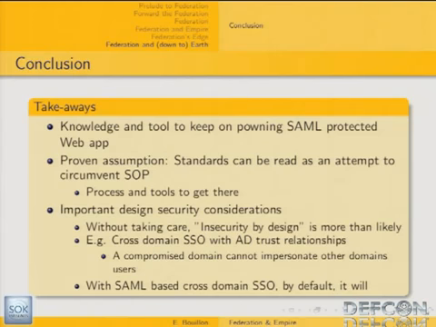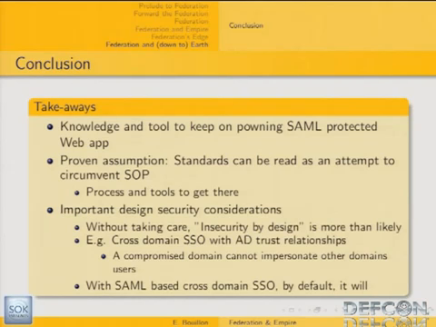So the main takeaways of this presentation are, first, knowledge and tools to keep on properly assessing SAML-protected web applications, and how to adapt the classical web application scanner and tester tool set to cope with SAML-protected web applications. Then, the proven assumption that the standards can be read as an attempt to circumvent the same origin policy. So you've got the tools and process to go there.